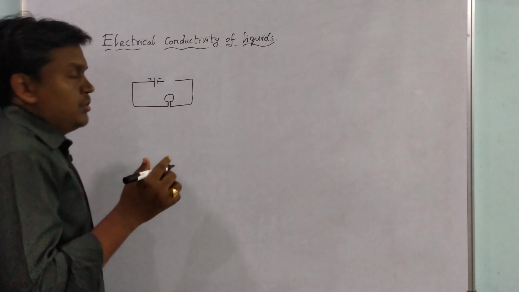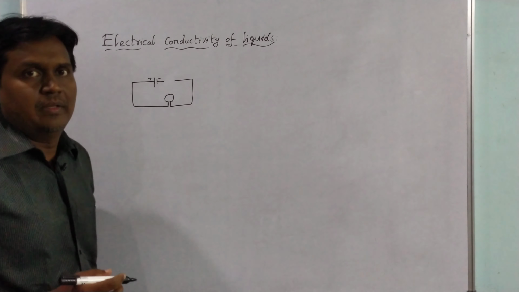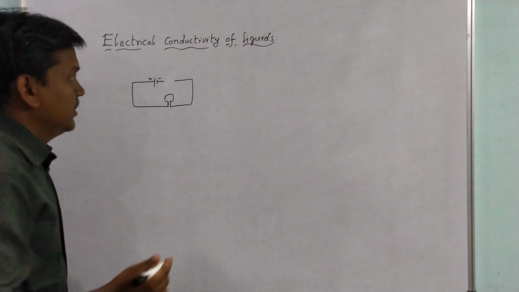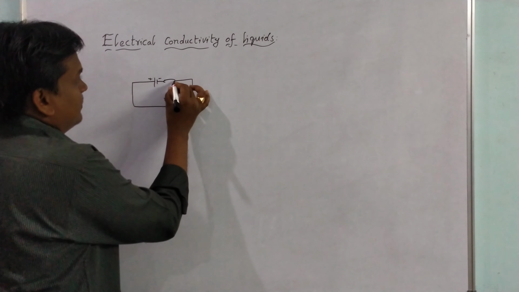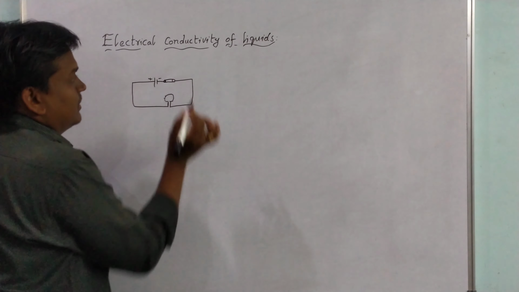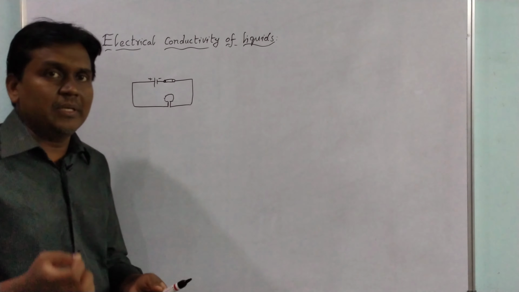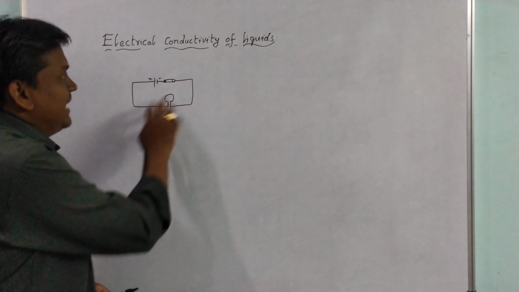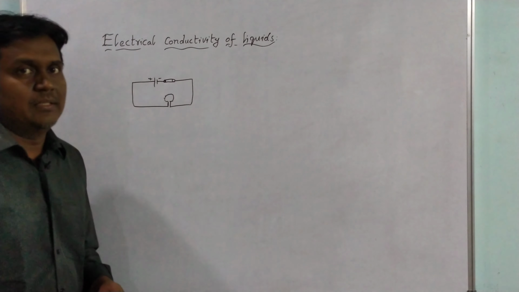If you place a piece of copper wire, the bulb will glow. If a safety pin is placed, the bulb will glow. That means the safety pin is conducting electricity and making the electricity flow through it.